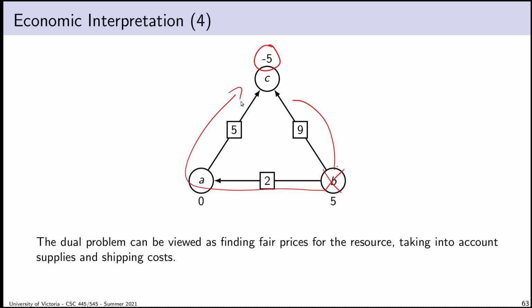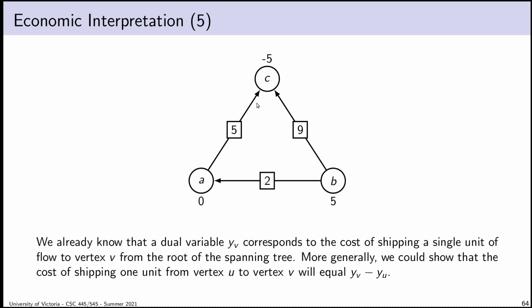So for that reason, if I was a buyer in vertex C, I would never pay more than $7 for 1 unit of electricity, because I know I could always just get it by shipping it in for $7 from vertex B. But on the other hand, if I'm a seller, I don't want to charge $2, because if I'm a seller, where am I getting the power from in vertex C? If I'm shipping power in from vertex B, I'm paying $7. And so we can actually figure out what is a fair price. And it turns out a fair price is related to the total cost of shipping it in.